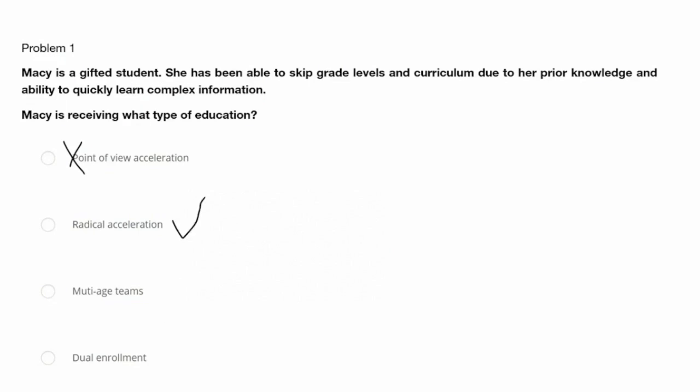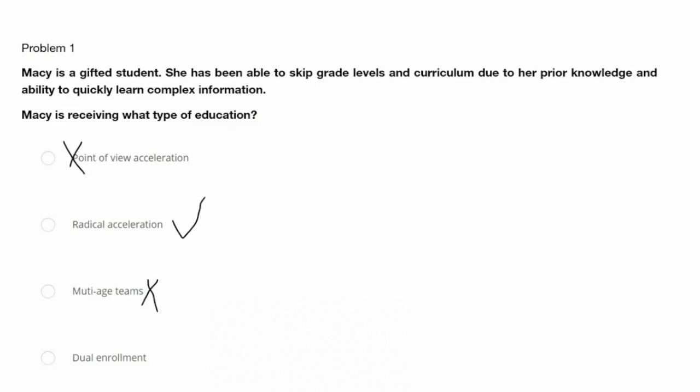Let's move on to multi-age teams. Multi-age teams involve students of different ages working together in the same classroom. So this option doesn't really apply to Macy's situation, so we're going to put an X on that one as well. Let's look at the last one, dual enrollment. Dual enrollment typically allows high school students to take college courses that will get them ready for college.